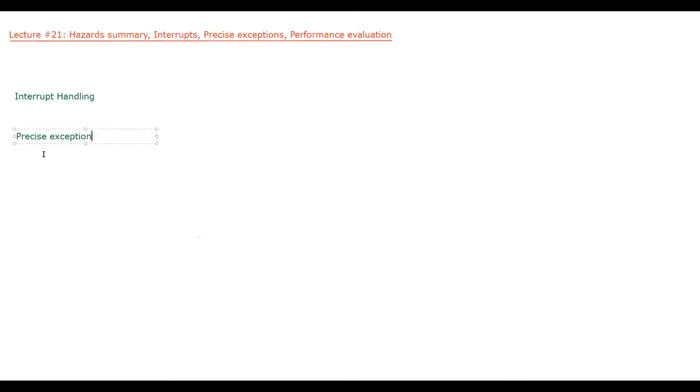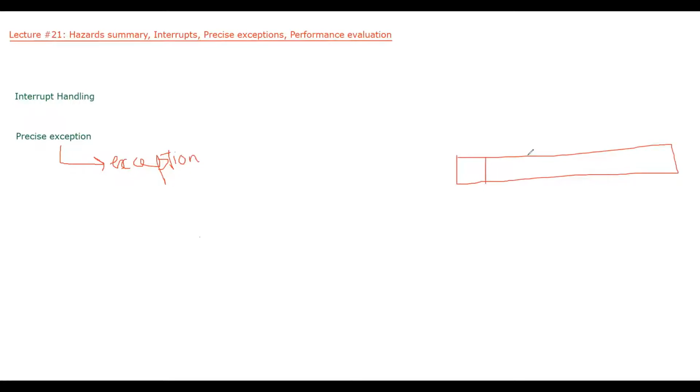So we can call it a precise exception or a precise interrupt. So precise exception says that whenever we have an exception, for example, I have a processor. This is my processor. We know this processor has how many stages? 5 stages. So I am making 5 stages here.